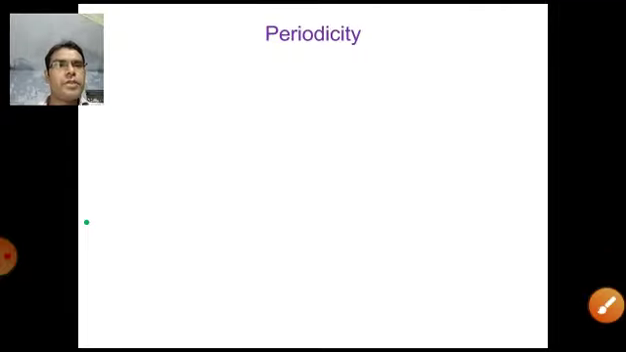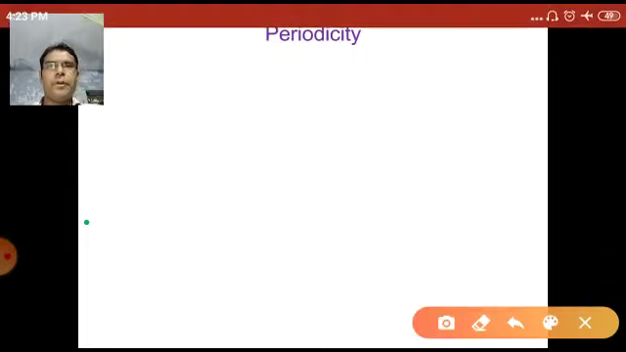Now, what is periodicity? Periodicity is the recurrence of similar properties of elements after a particular interval in the periodic table. That recurring of similar properties of elements is called periodicity.